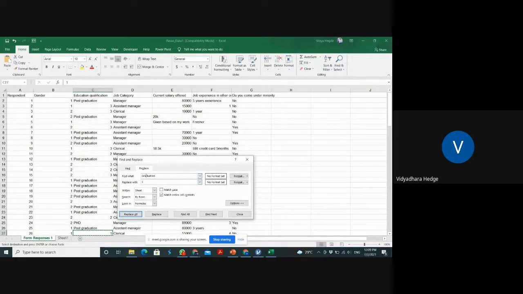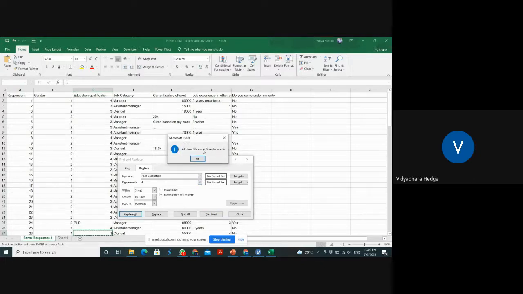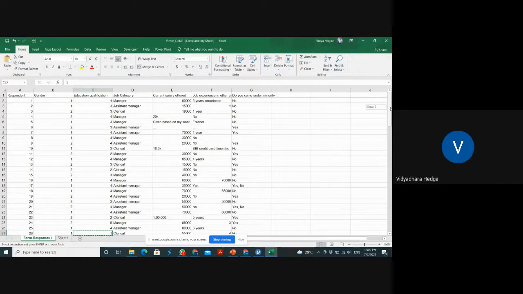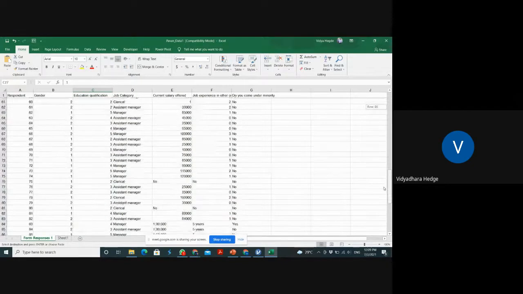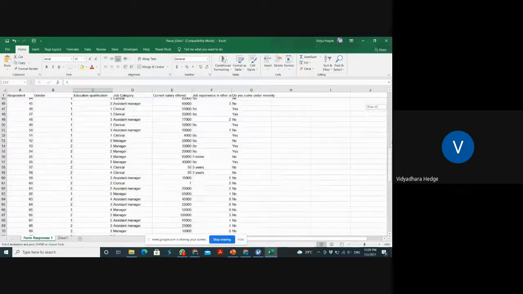Now postgraduation should be coded like 4. Replace all. One more thing I am having, that is PhD, should be coded with 5. Replace all. Now please confirm whether there is any other option. No, all the things have been coded like this.